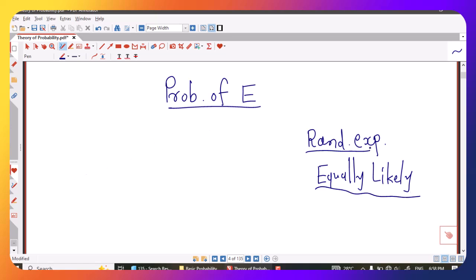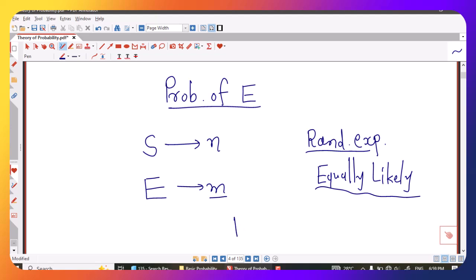Now if we have a random experiment, we have the sample space of that random experiment. Suppose the number of elements in this sample space is small n. Now we know that any subset of the sample space is called an event. So suppose E is an event in this sample space and the number of elements in this event is small m.